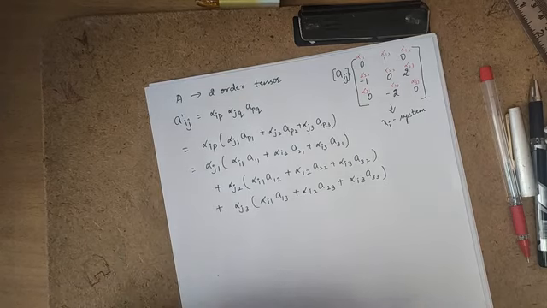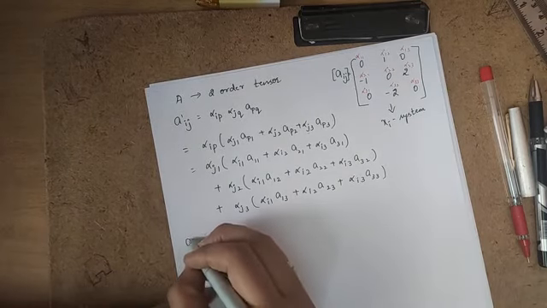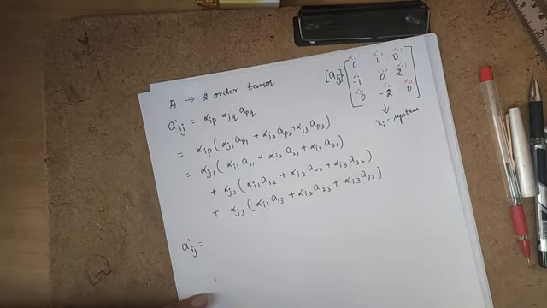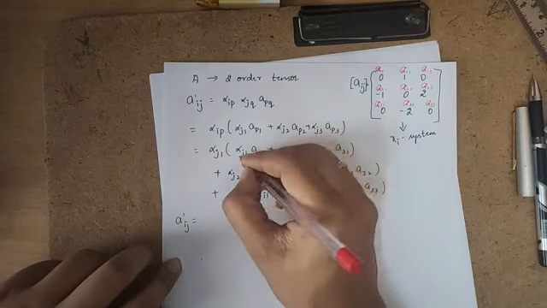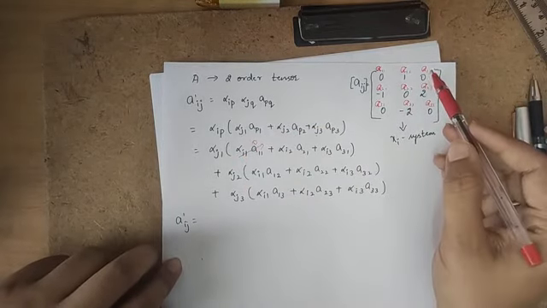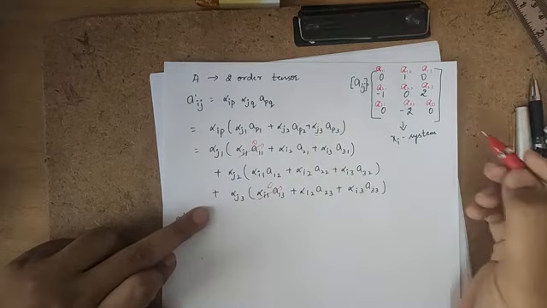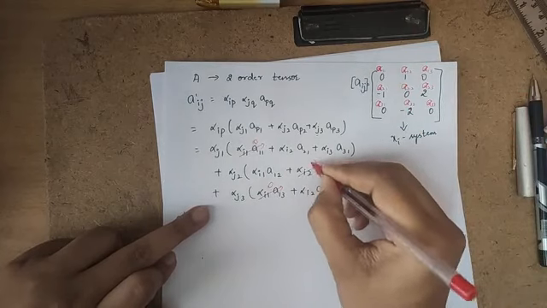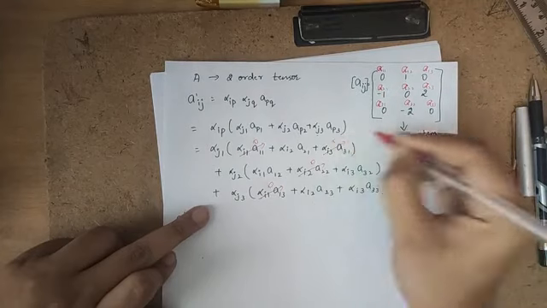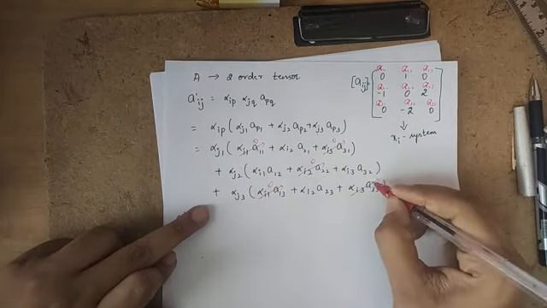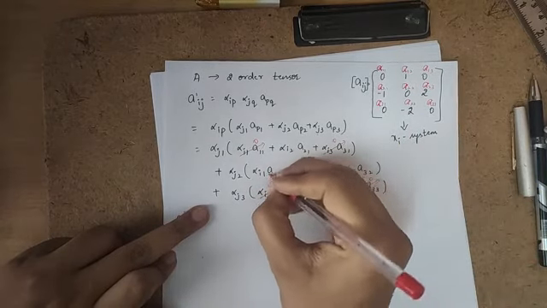Now A prime ij is equal to, from this matrix, A11 is 0, so this term will be 0, and A13 is 0. Where is A13? A13 is here. This term will be 0. A22 is 0, so this term will be 0. And A31 is 0, so this term will be 0. A33 is 0 and this is 0. A12 is 1, so this will be 1.